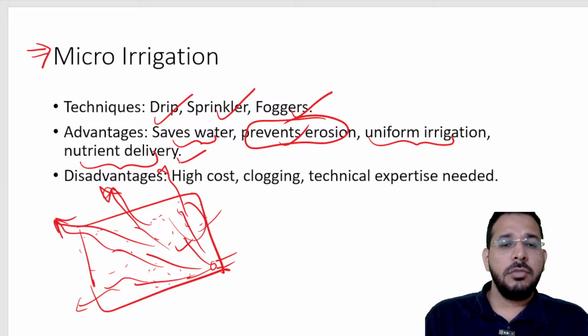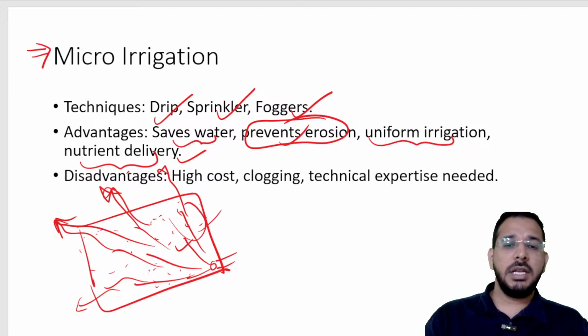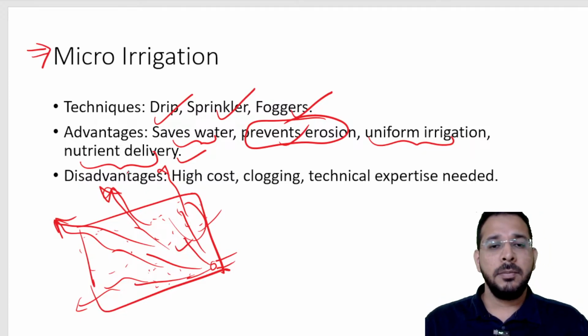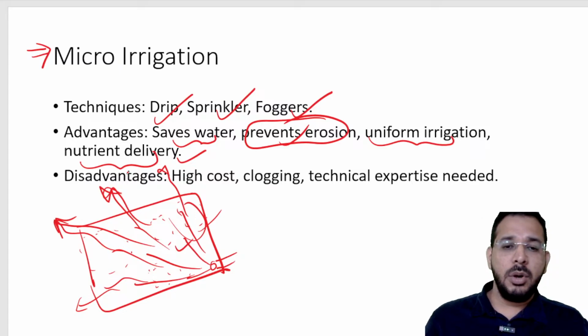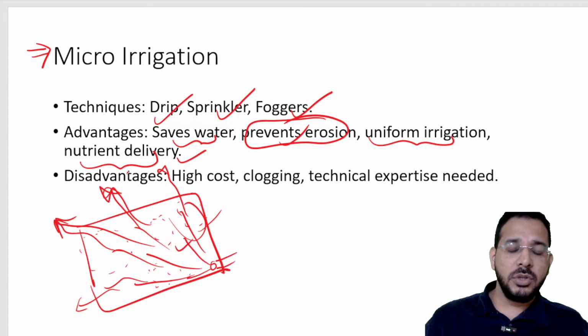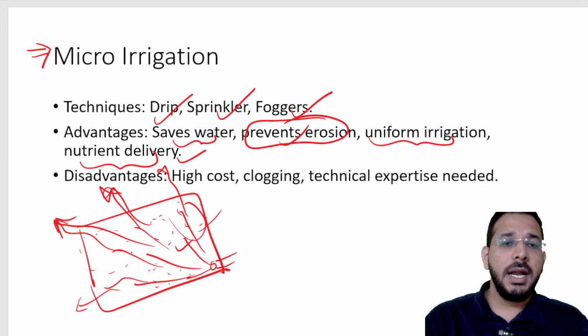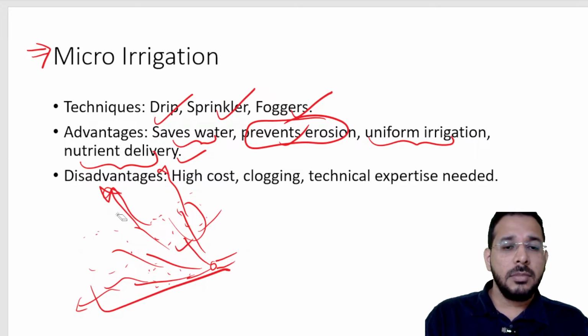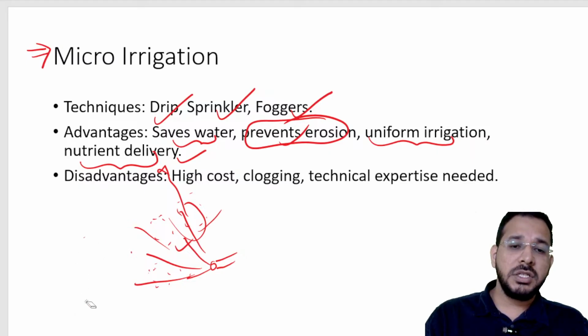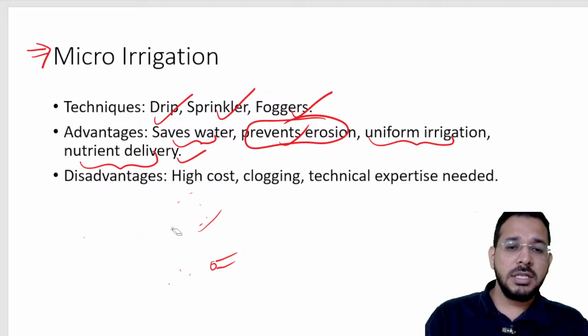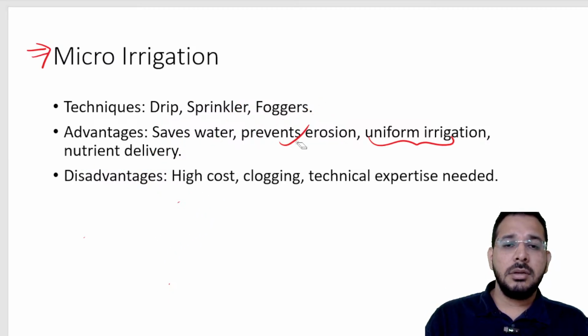And for nutrient delivery we use fertilizers, sprinkling of fertilizers. When this fertilizer is sprinkled away, because of this overflow of water, the fertilizer is also getting overflown, because of which we are adding more fertilizer to the soil, because of which there is eutrophication in the water bodies, agriculture runoff is causing pollution. So all these problems are present, because of which we have some techniques like drip irrigation, sprinkler irrigation, foggers. In drip irrigation what we do?